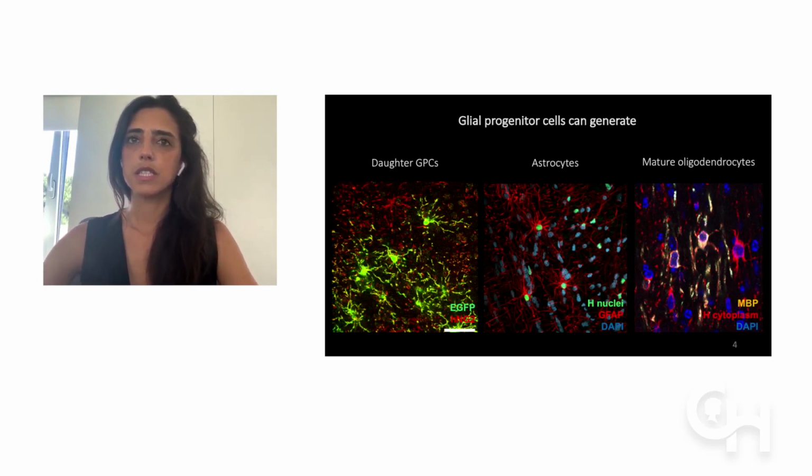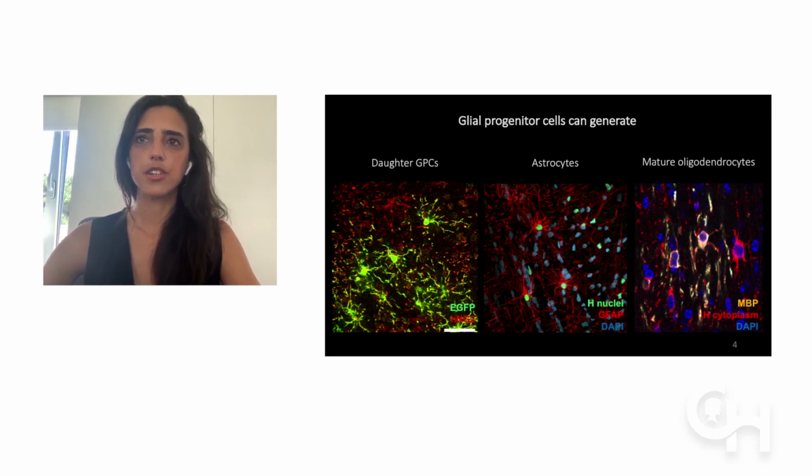Lastly, some of these glial progenitor cells mature as oligodendrocytes, and these oligodendrocytes are the cells that will eventually wrap around the axons and produce myelin, which is of high interest for Pelizaeus-Merzbacher disease. Here is represented by staining with the myelin basic protein, one of the main proteins of myelin, and the human cytoplasm, forming these long processes that are parallel to the axons.